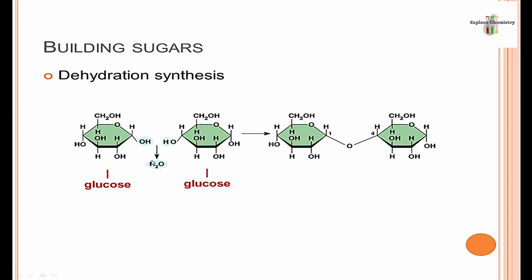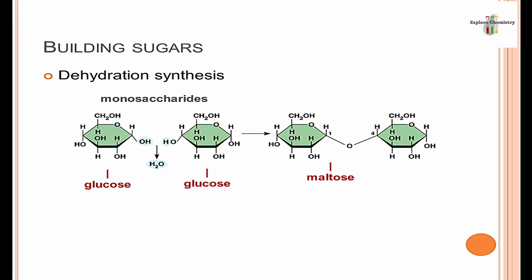An OH group is removed from one monomer, and an H is removed from another monomer, so it will make H2O. In this way, a bond will be free in the case of this carbon and a bond will be free in the case of this oxygen. So a bond between carbon and oxygen will form. This will be an ether linkage.